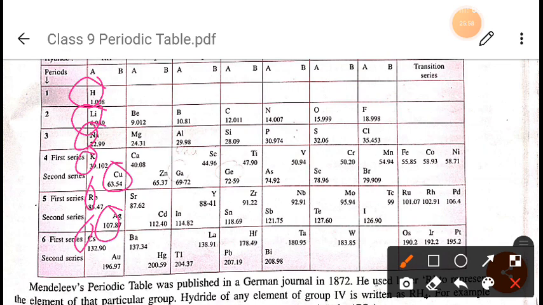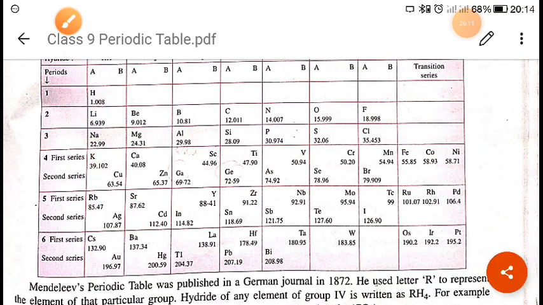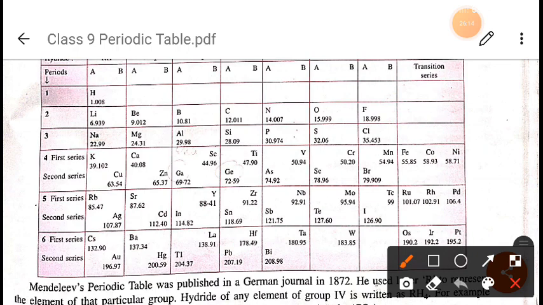Their properties are entirely different from those of lithium, sodium and potassium, but they are placed in the same position. That is why we say grouping of chemically dissimilar elements.